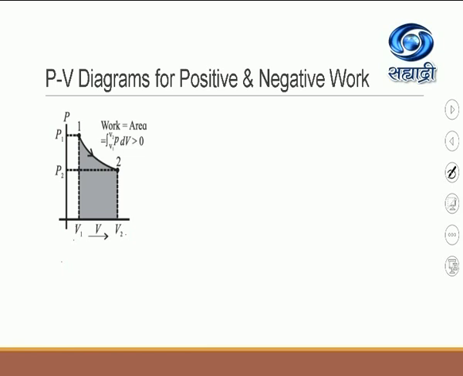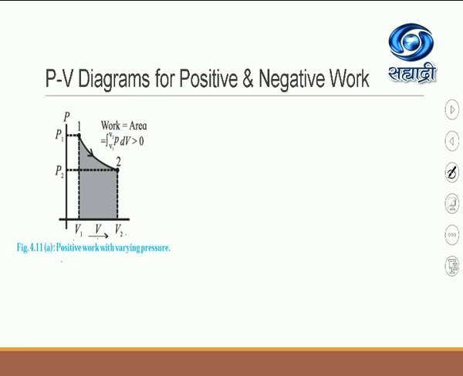So this integral will be the integral from V1 to V2 of PdV. And remember, this area under the curve has to be greater than 0 because here the work done will be the positive work. So this is the diagram which indicates that positive work is done with varying pressure.